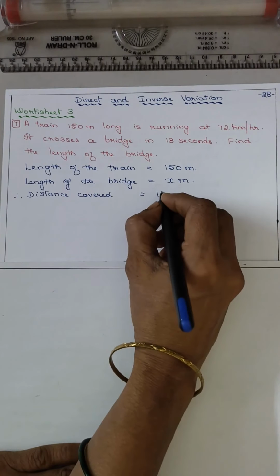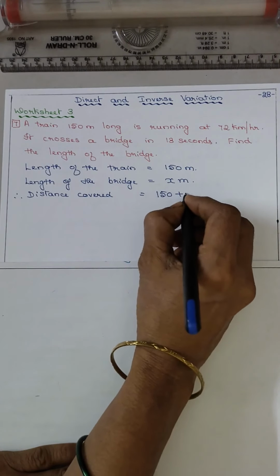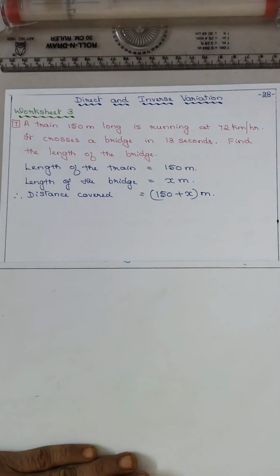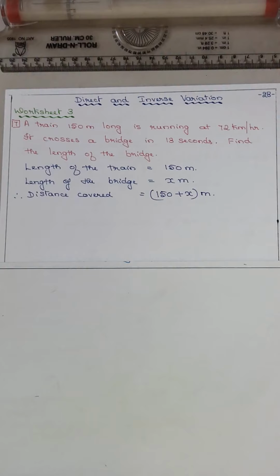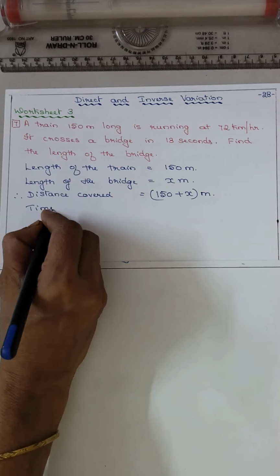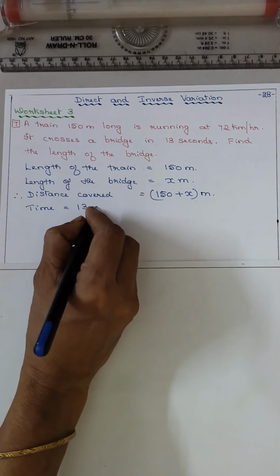So, distance covered will be 150 plus x meter. Remember? If a moving train is crossing a bridge, you have to add both the lengths. Now, they have told time is equal to 13 seconds.